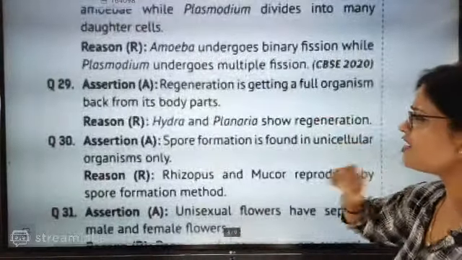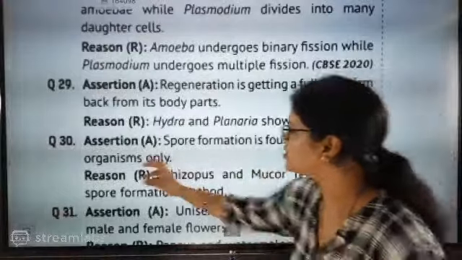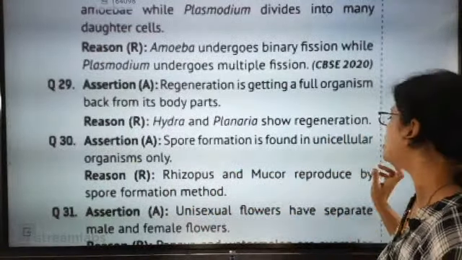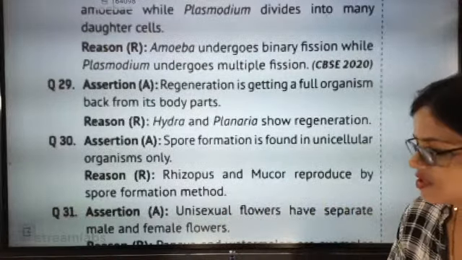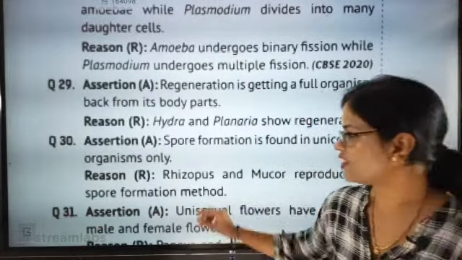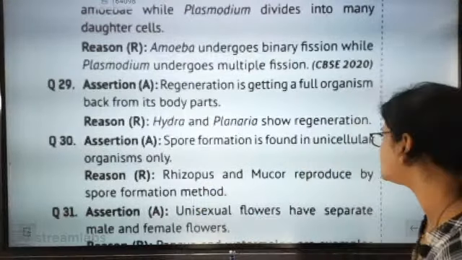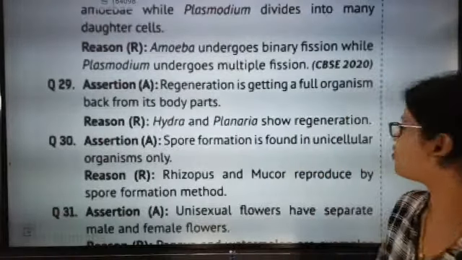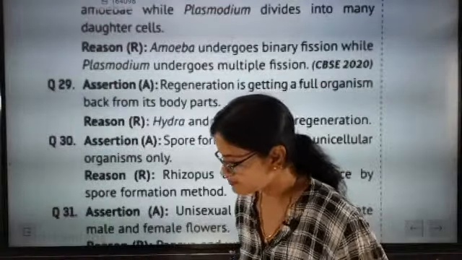Now the assertion: spore formation is found in unicellular organisms only. Reason: rhizopus and mucor are produced by the spore formation method. You are on your own, boss. Think very nicely. Rhizopus and mucor reproduce by spore formation. Spore formation is found in unicellular organisms?